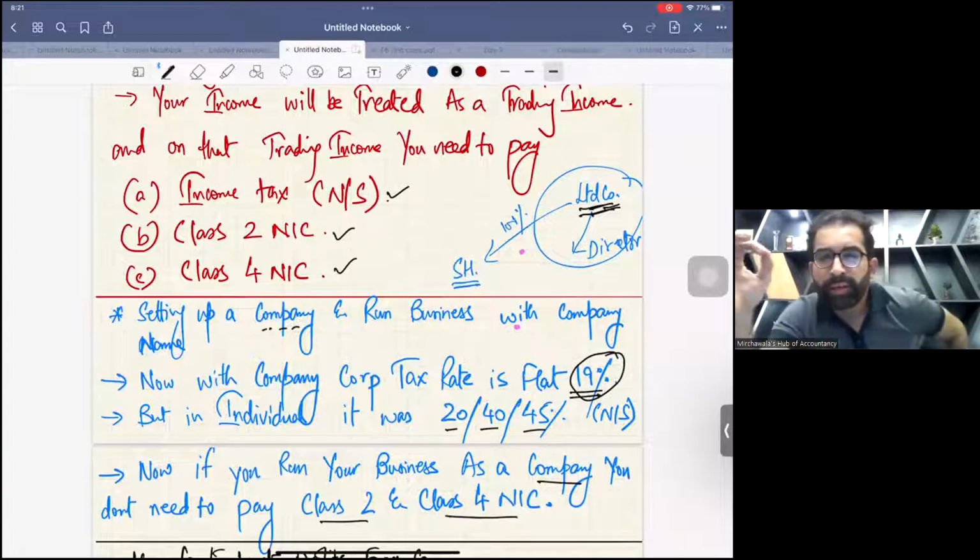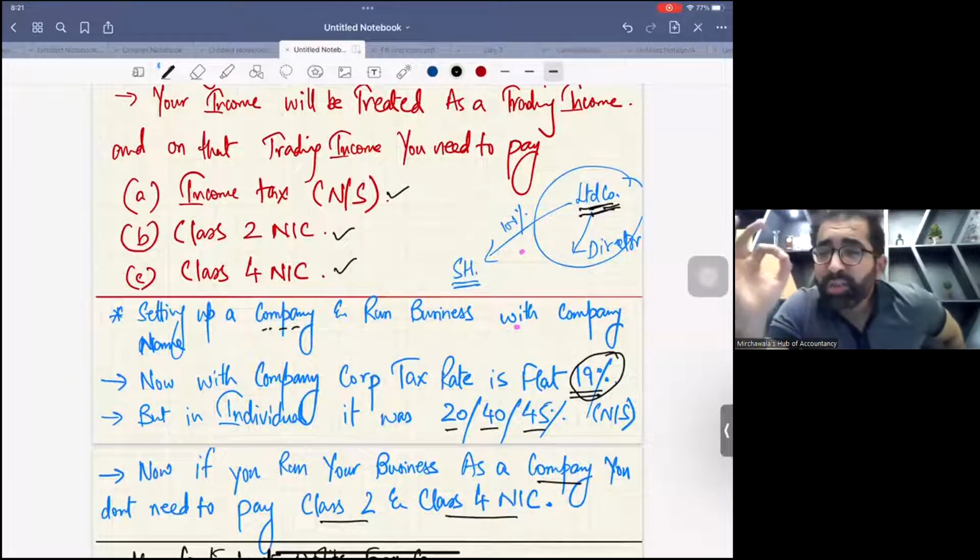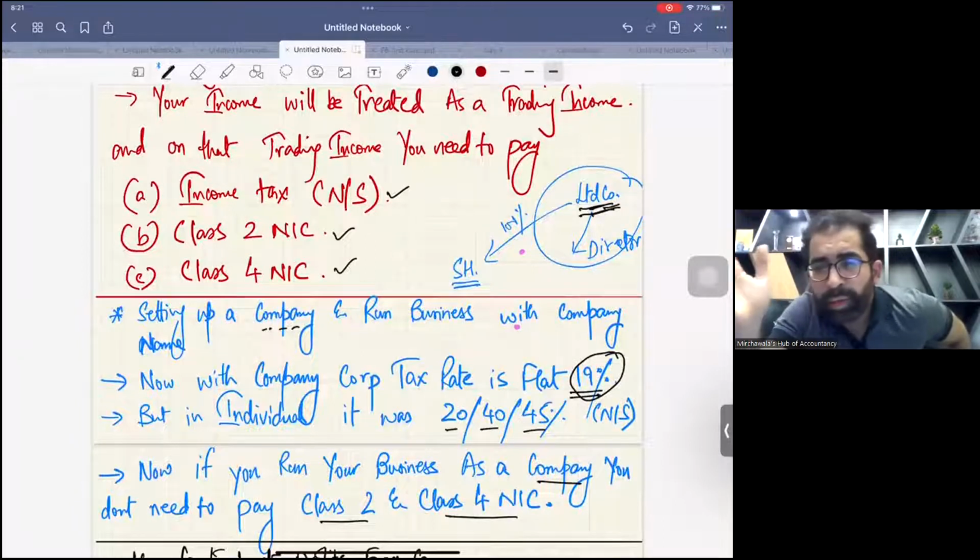I'm sure you remember, because a company is not a human being, so a company won't get old. So there is no need to pay class 2 or class 4 NIC for a company. Never ever calculate class 2 and class 4 NIC for a company. So this is the second game.